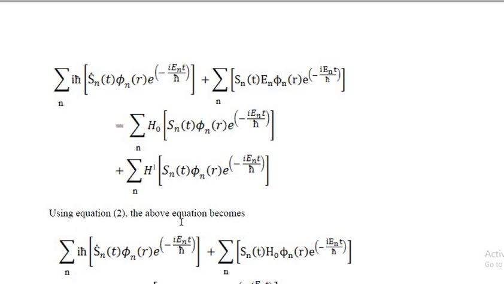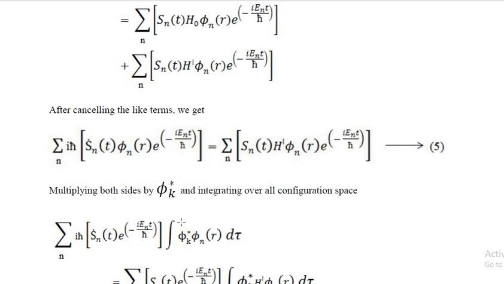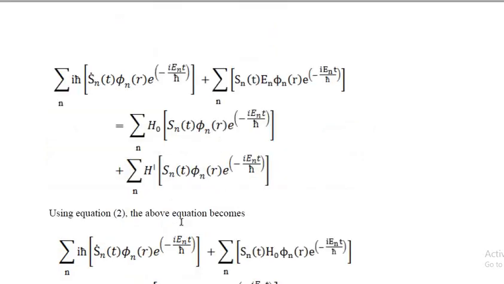Now using equation 2, that is H0 phi_n = E_n phi_n. Using that, the above equation becomes summation over n i h-bar S_n dot(t) phi_n(r) e^(-i E_n t / h-bar) plus summation over n S_n(t). So instead of this E_n phi_n(r), I have substituted H0 phi_n(r) into e^(-i E_n t / h-bar).